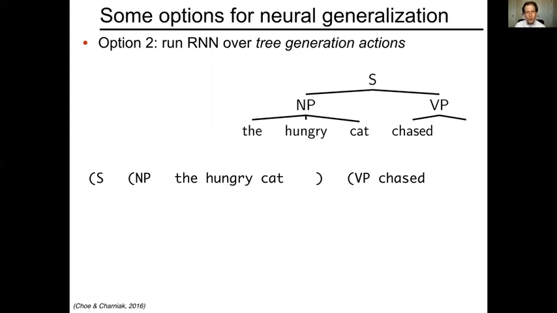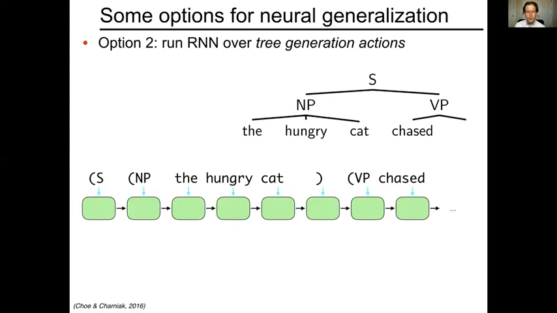Remember, there's a one-to-one correspondence in this representation of trees as strings between tree generation actions and appending things to the string. So this is the sequence of actions that has led up to this point, and each of these actions would feed in as an input to a recurrent neural network model. The model will be trained to predict the next actions and so forth. This actually is a model that was developed and tested. This is Cho and Charniak's model, 2016.